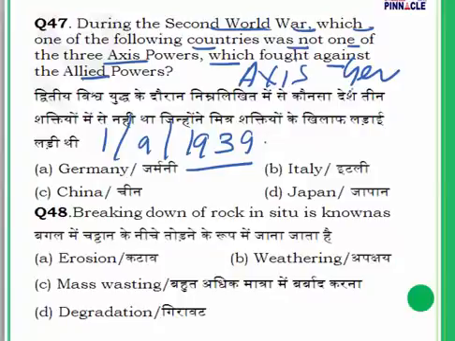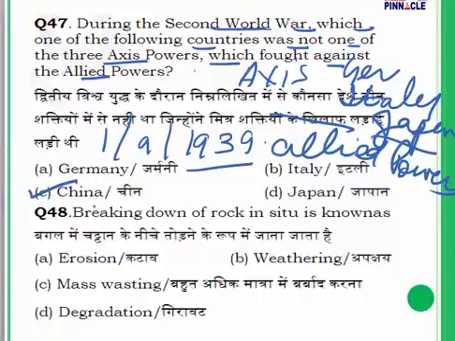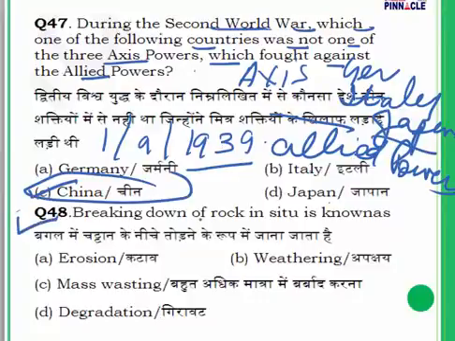Let me just write it here. Germany, then we have Italy and finally we have Japan. Now they fought against the Allied powers which had all the others, France, Britain, etc. Now question number 47, answer is C, China. During the Second World War, which one of the following countries was not one of the three Axis powers which fought against Allied powers? So answer is China. We already have Germany, Italy and Japan. I told you they were among the Axis powers. Answer is China.